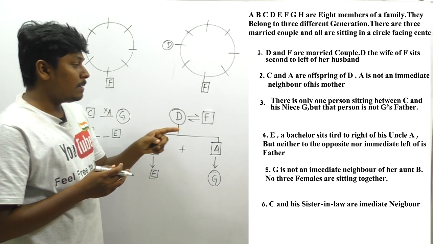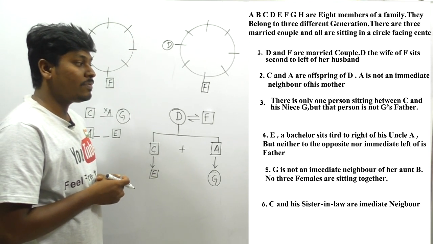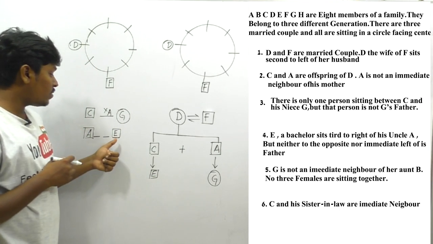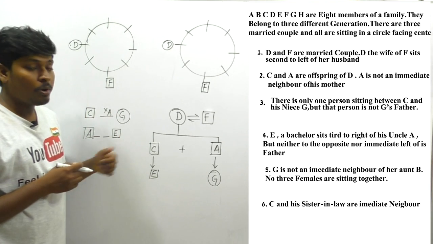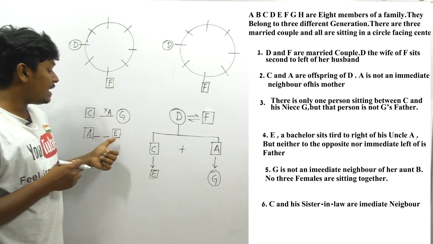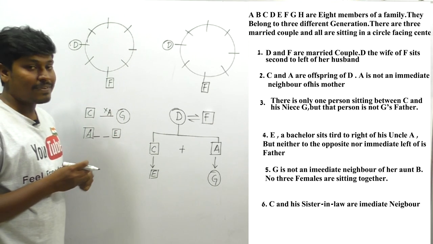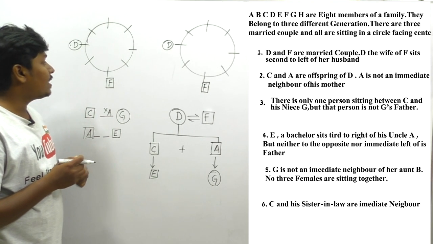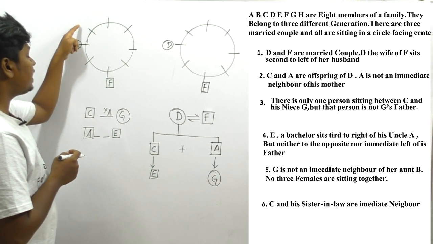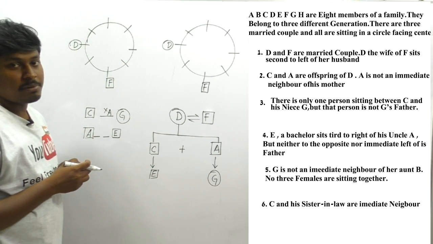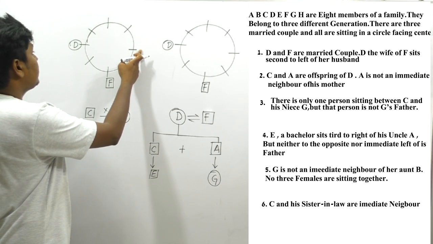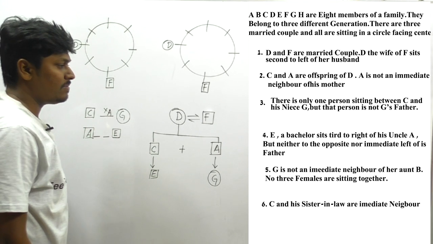But neither opposite nor immediate to left of his father. That means E should not be to the left of C, and E should not be opposite of C. Why? Because they have clearly said that E should not be on the left of his father, that is C, and E should not be opposite of his father. So they have given one clue. Let me try to fix anything. No other way. We already know that A should not be an immediate neighbor of his mother. I think A can be placed, and there are so many possibilities. Let me move on to the next line.